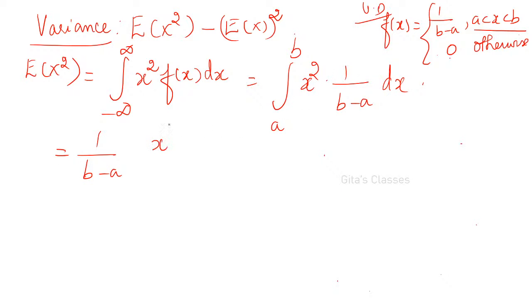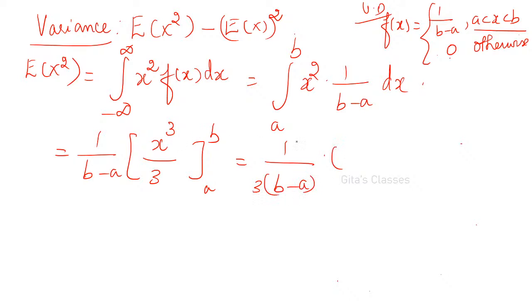If you integrate, x cube by 3 from a to b. So this is 1 by 3 into b minus a into, if you substitute b it will become b cube, minus, if you substitute the lower limit, a cube: b cube minus a cube.